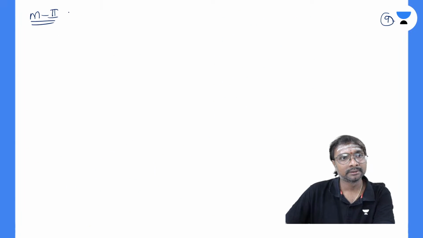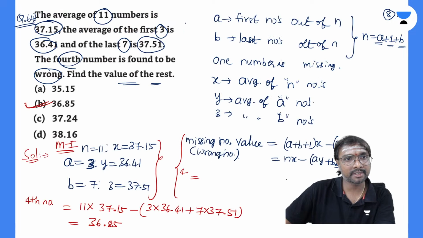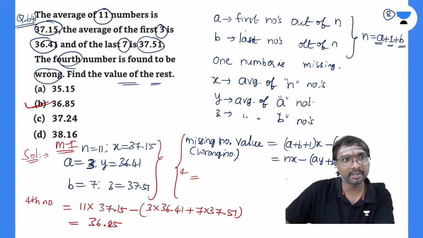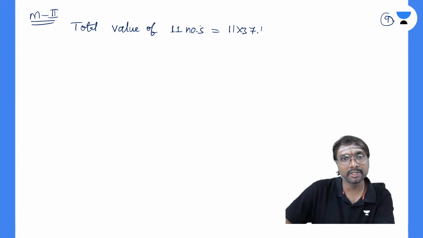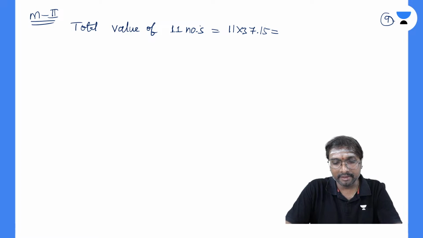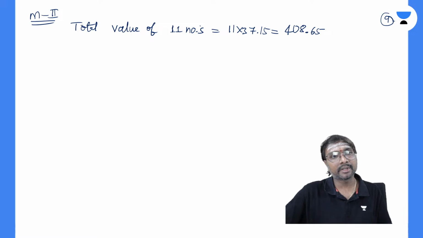First one, what is that? Total value of these 11 numbers is equal to 11 into what? 37.15, right? 11 into 37.15, right? How much does it come to be? Calculate. That is 11 into 37.15, right? How much does it come to be, everyone? That is your 408.65, right?